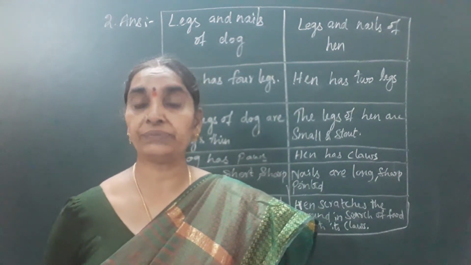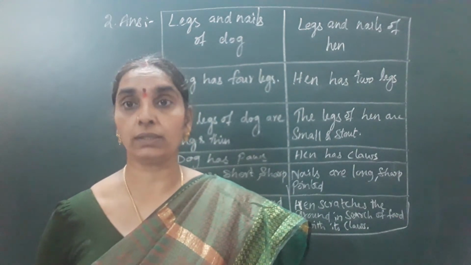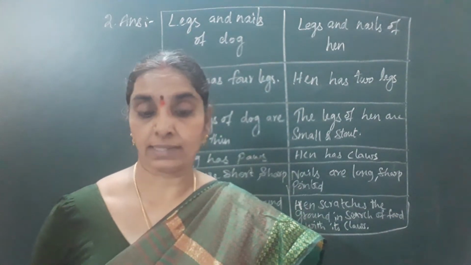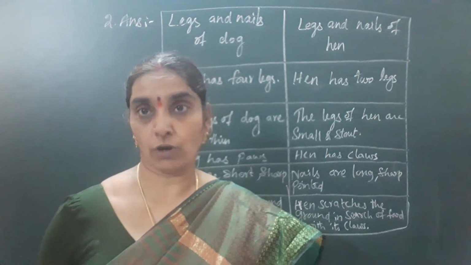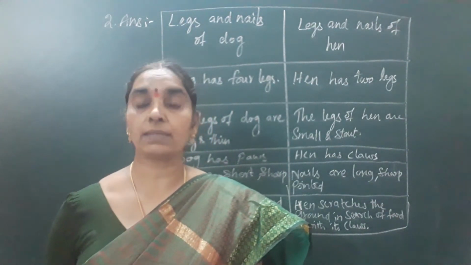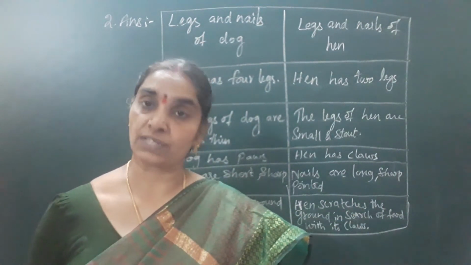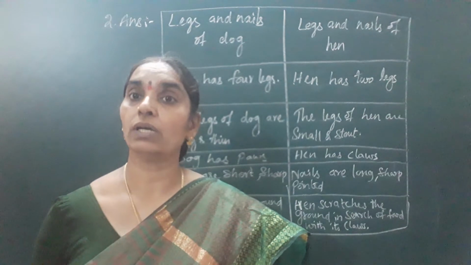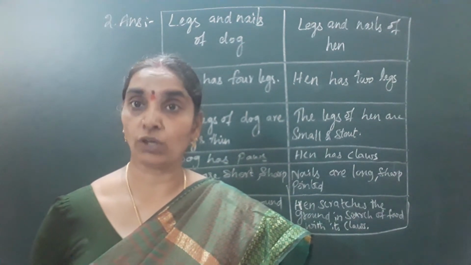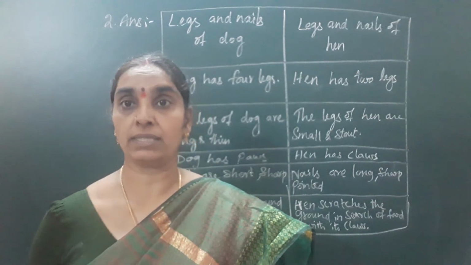So we cannot confirm this statement. The given statement is false, or it is wrong. You have to say and give reason, as some of the animals like frog, which is an amphibian, and fish, eat other small fishes, and the crocodile eats other small animals in the water.